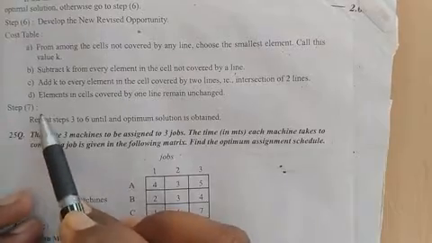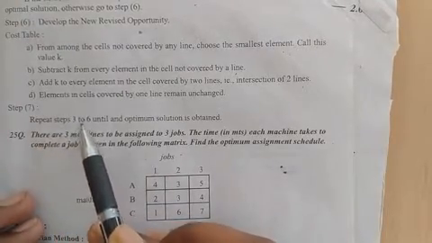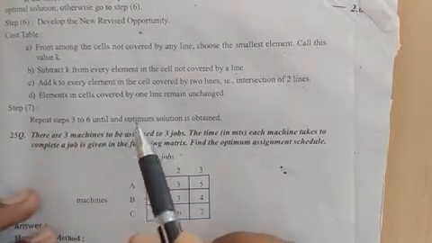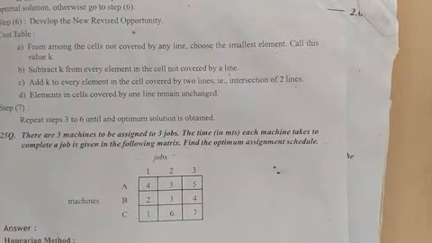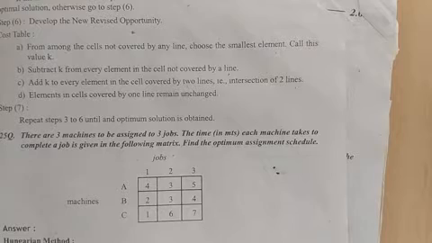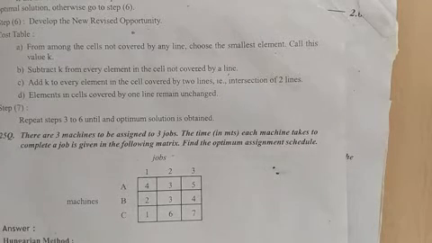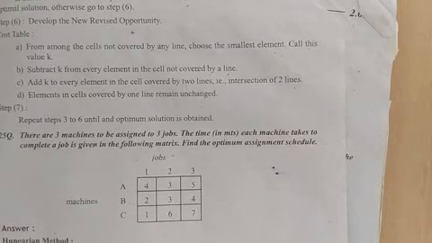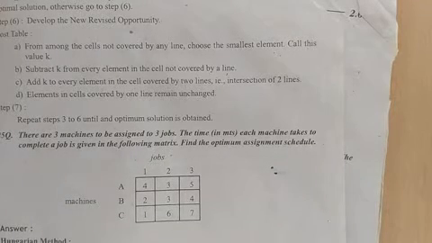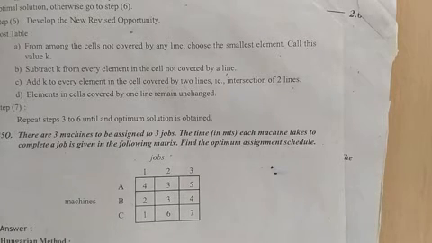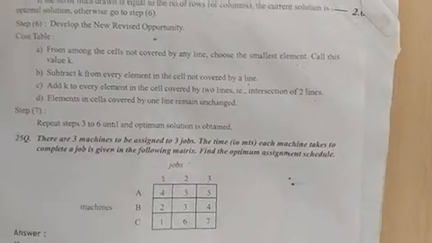Next, step 7: repeat steps 3 to 6 until an optimal solution is obtained. So we repeat these steps from 3 to 6 until the optimal solution is obtained. So these are the steps of the Hungarian method. By using the Hungarian steps we can get the optimal solution for the assignment problem. Okay, thank you.